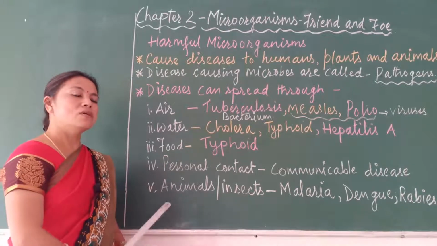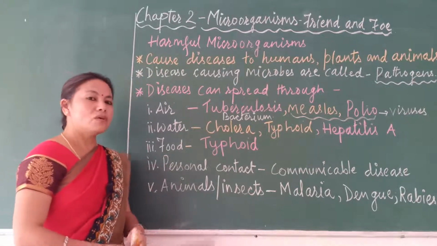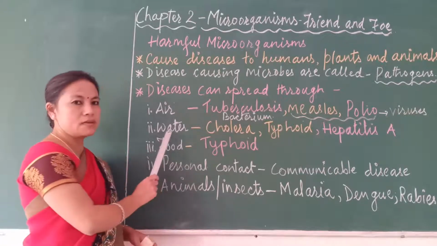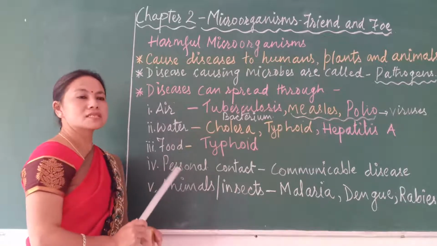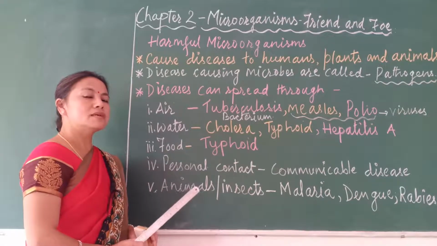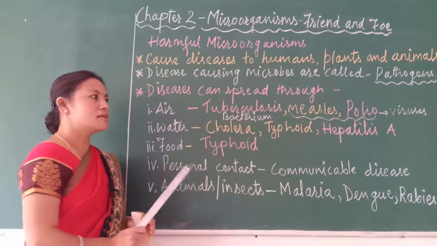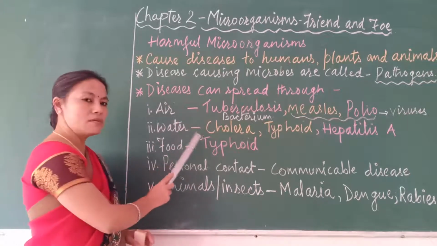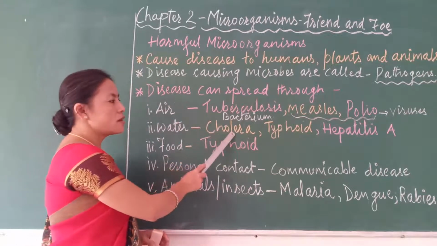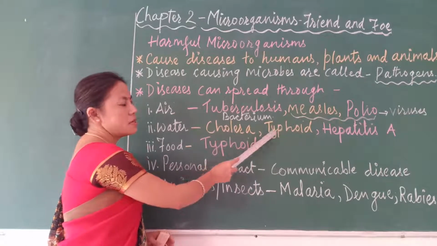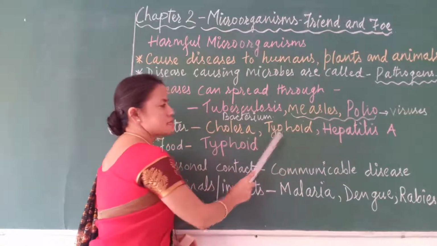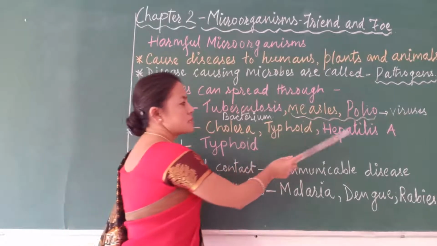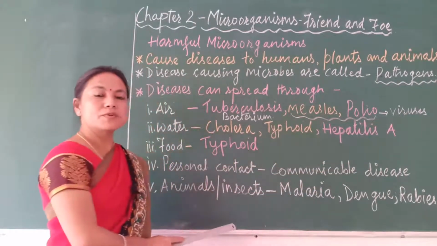Now there are other microorganisms which are found in water, and they also spread through water. Wherever the water is contaminated, or wherever the water contains these kinds of microorganisms, there are diseases such as cholera, typhoid and hepatitis A. These are the names of the diseases.